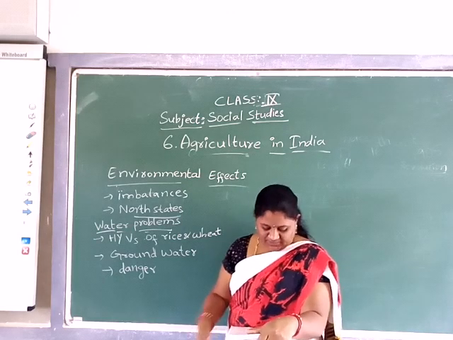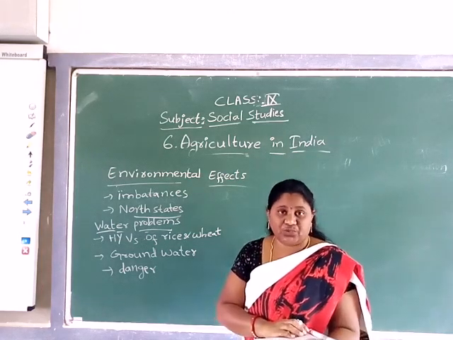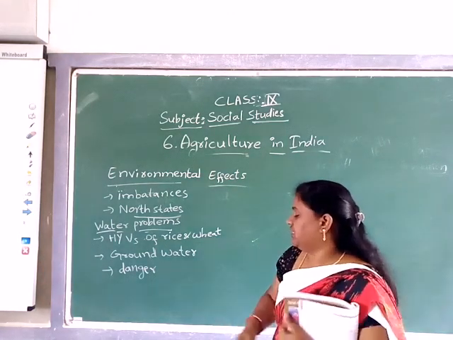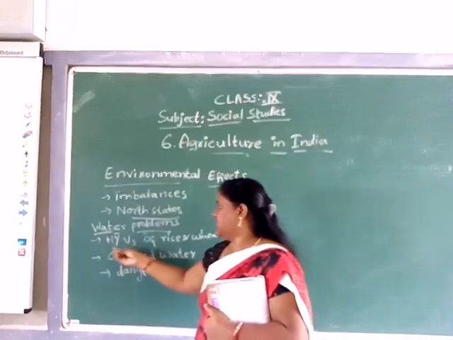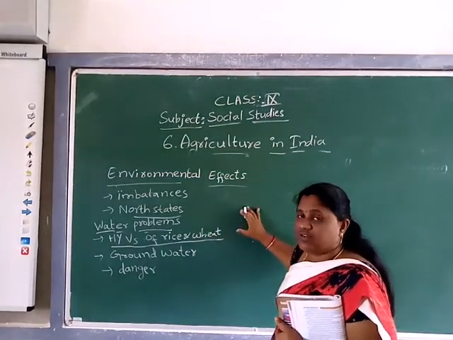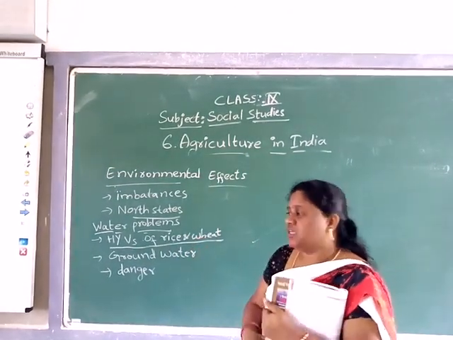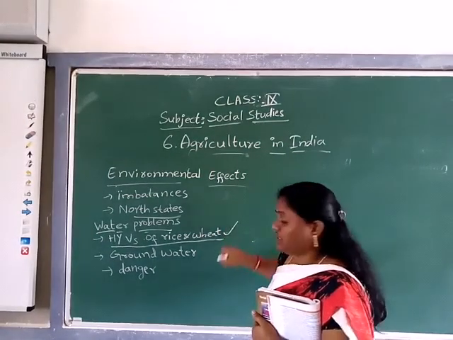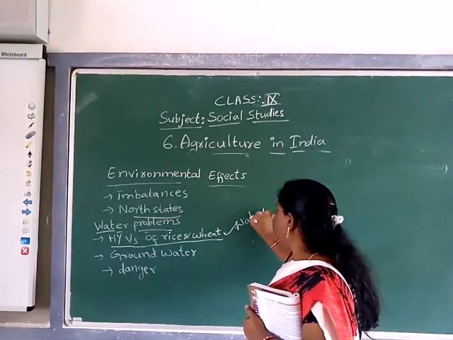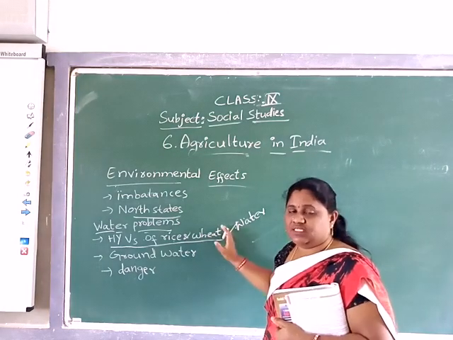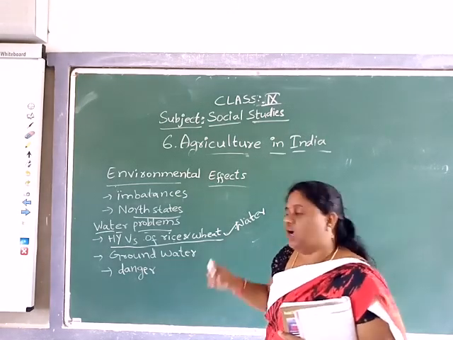Understood? See here, in these states, most farmers have shifted to cultivation of HYVs of rice and wheat. So in these north states, Punjab, Haryana, and UP, after the green revolution spread, they started HYV seeds of rice and wheat. For that, what do we need? A high amount of water. But that water is not available to them by way of canals or tanks. Then how do they use it?